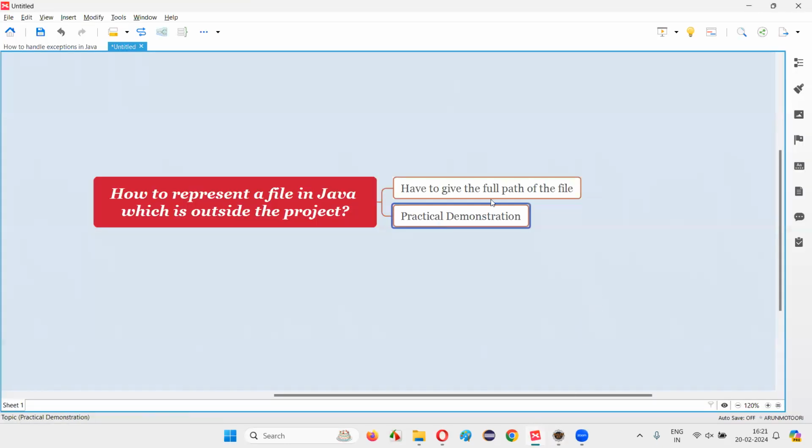So with practical demonstration, I've answered this question for you. That is, how to represent a file in Java which is outside the project, by providing the full path of the file to the file constructor. We can do that. So that's all for this session.